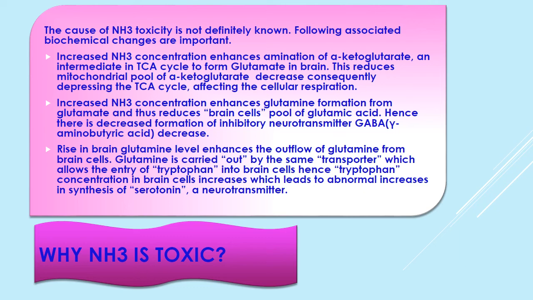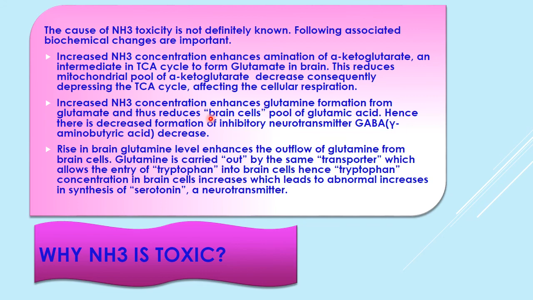The main cause is definitely not known, but it is associated with biochemical changes, that is, increased ammonia concentration. The increase in ammonia concentration enhances the amination of alpha ketoglutarate, which forms glutamate in brain. Alpha ketoglutarate is thus reduced, which causes a decrease in the TCA cycle, so the TCA cycle is depressed and cellular respiration is affected.